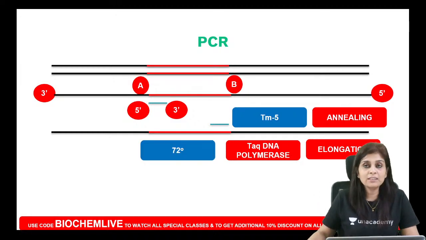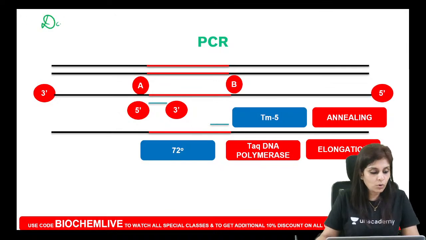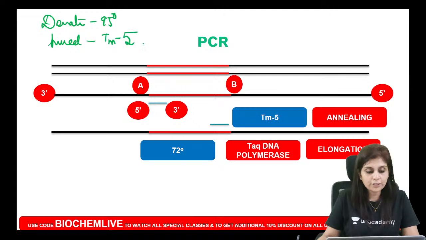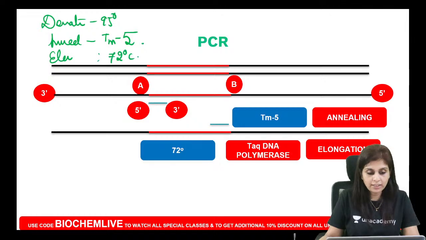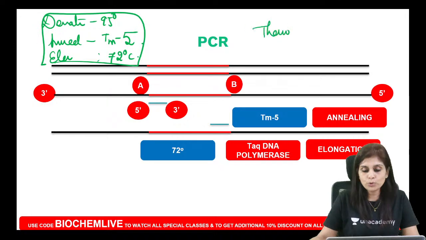So have you understood all these temperatures? Denaturation, what is the temperature, all of you? For denaturation it is 95. For annealing, it is 5 degrees less than the melting temperature of your primers. And for elongation, it is 72 degrees. And the instrument that you use for PCR is called a thermocycler.